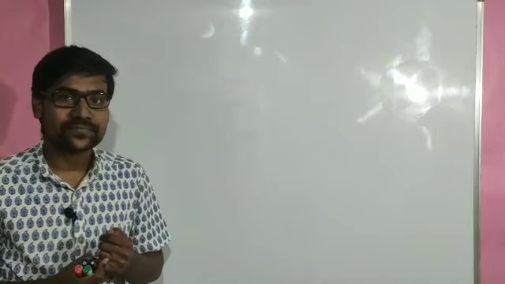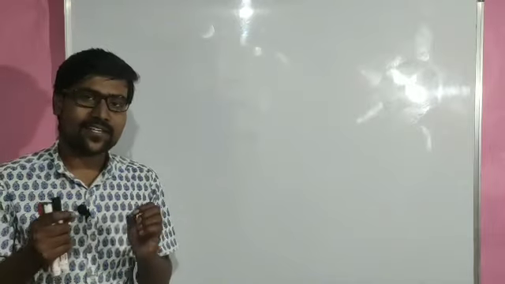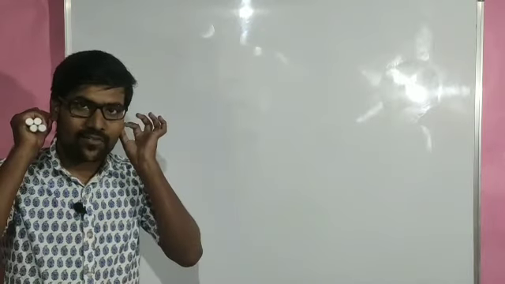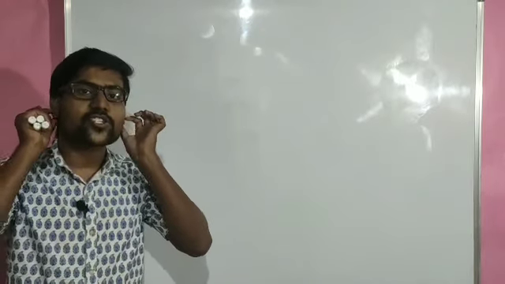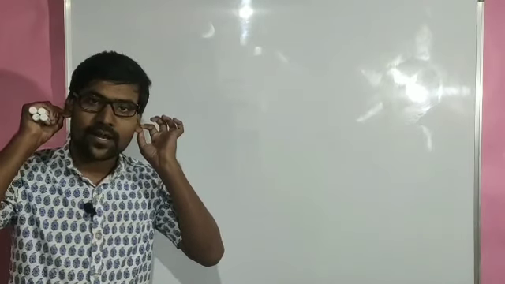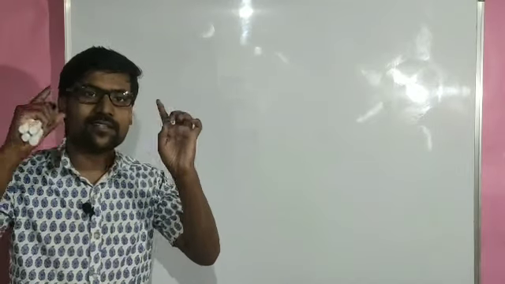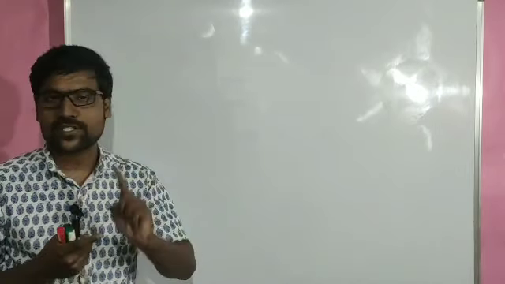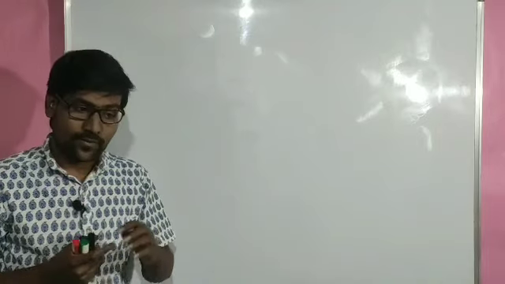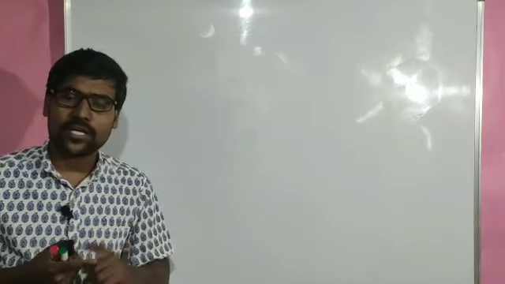So how is that? Here the answer is that the ears we have right now, we call this the external ear, and I will call it the ear pinna. This kind of ear pinna structure we can't see in the snake. So that is the first thing. And if you observe the frog also, they don't have such an ear pinna.